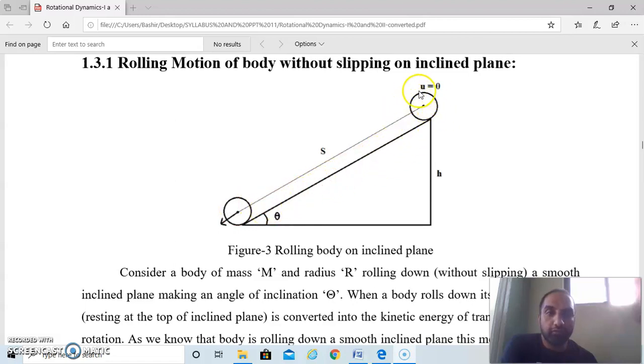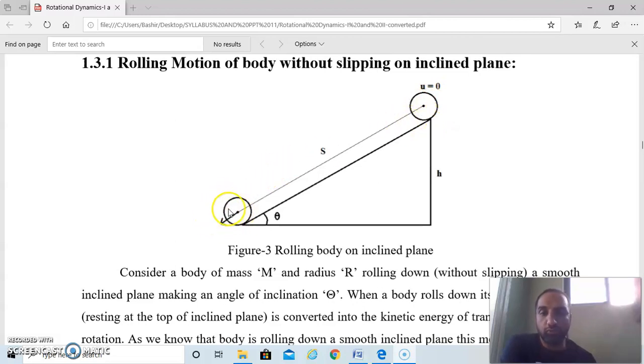We have to take one rolling body of mass m and radius r, which is kept at height h, and this inclined plane surface makes an angle theta with the horizontal line. So this rolling body is at height h initially, and its velocity is 0. When it rolls down, the potential energy of this body is converted into kinetic energy.